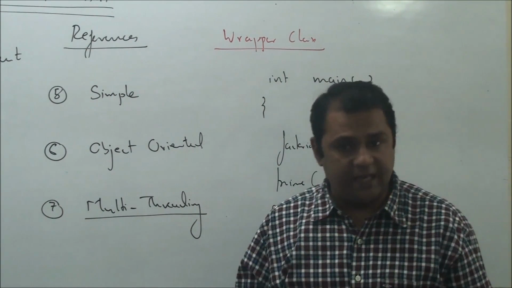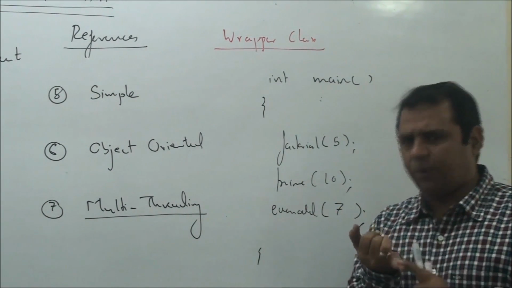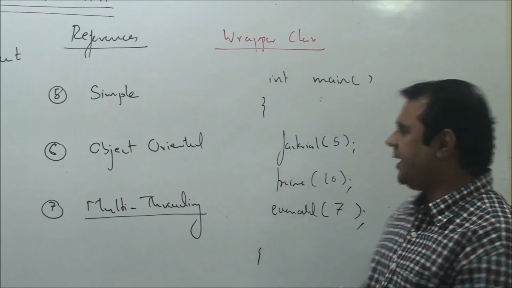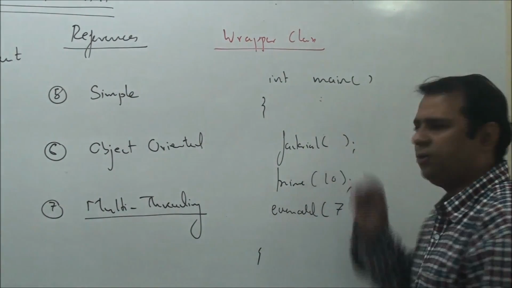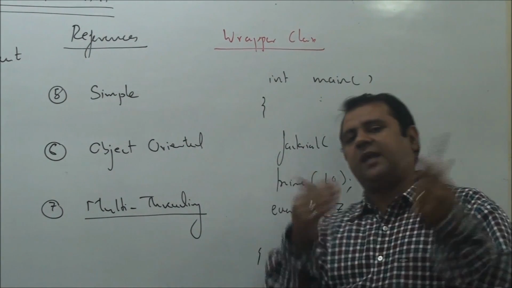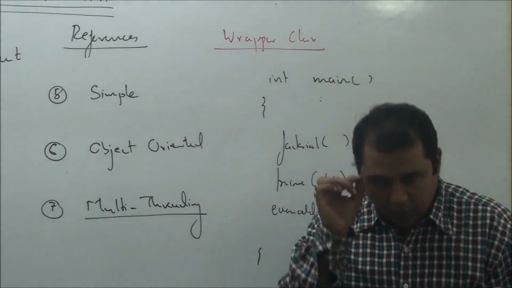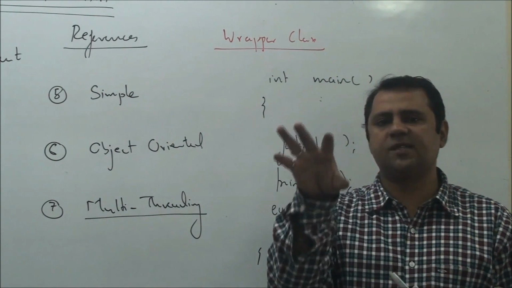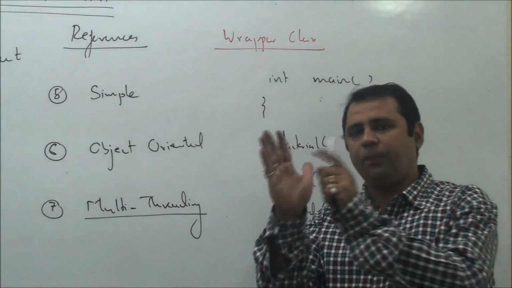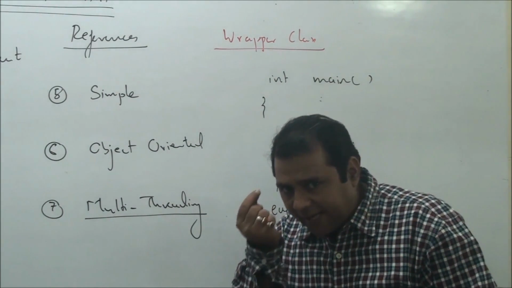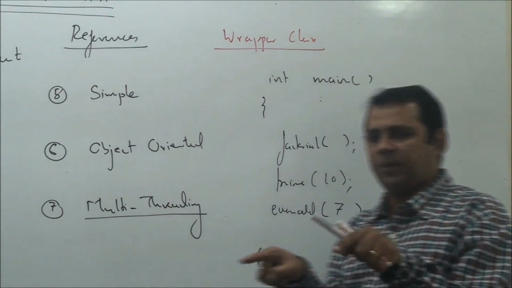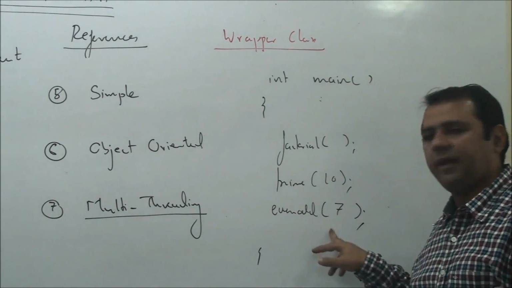What are the benefits of that? The most important benefit is that the CPU's idle time is utilized. For example, let's say we are not passing 5 to factorial. The function factorial will accept the number from the user. We all know that while accepting user input, most of the time the CPU sits idle. During IO operation, the CPU sits idle. And it is this idle time which multi-threading can smartly utilize by switching over the CPU to calculate prime or to calculate even odd.